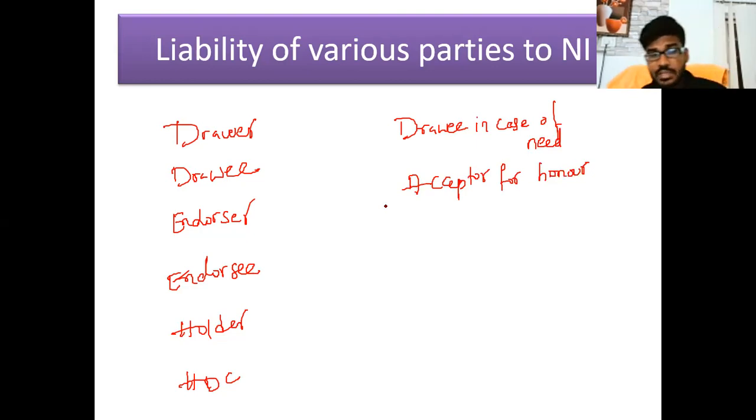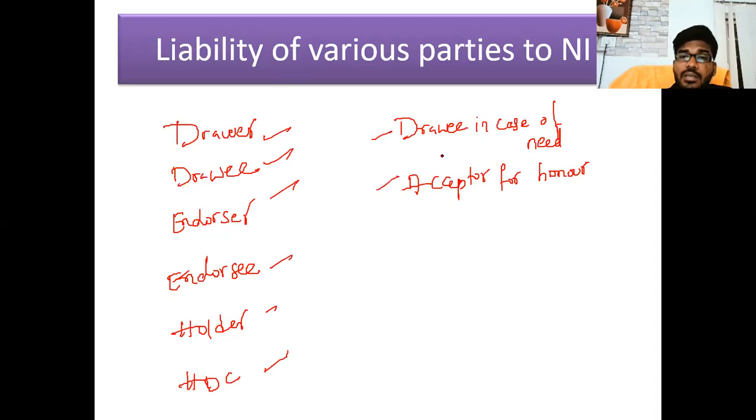These are the various parties in case of a negotiable instrument. In each instrument, what is the liability of each party? We will discuss that. Then the parties' related liabilities are completed.